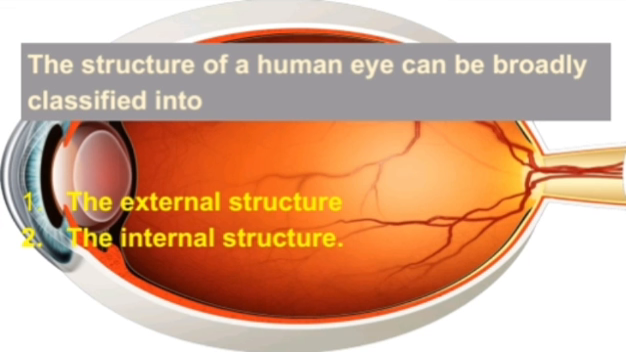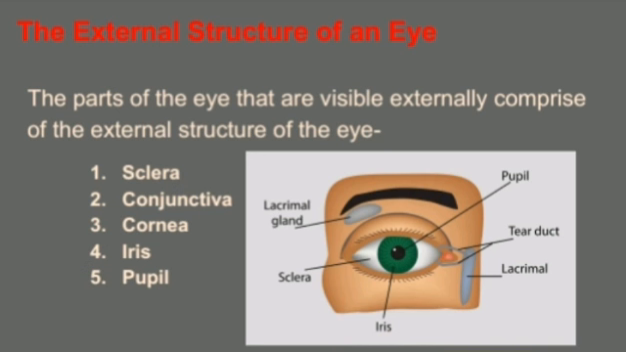The structure of a human eye can be broadly classified into two types. One is external structure, another one is internal structure. As we know, external means the outer part of the eye, internal means the inner parts of the eye.